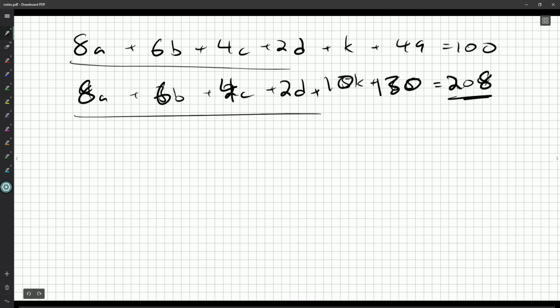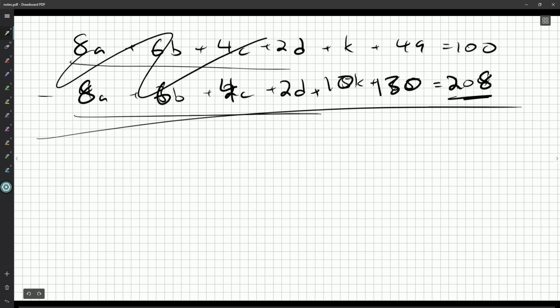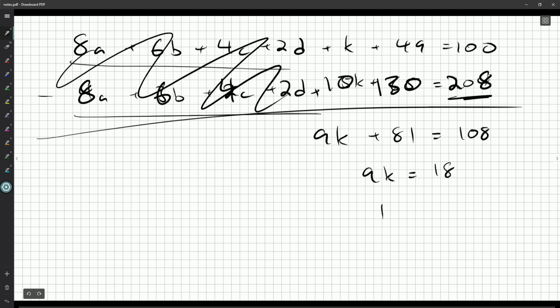So what I can do is I can subtract these two. This part will all cancel out. 10K minus K will be 9K. 130 minus 49 will be 81. And 208 minus 100 will be 108. Subtract 81 from both sides, and I'll get 9K is going to be 18.